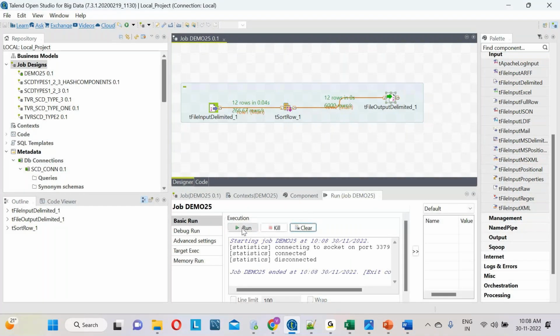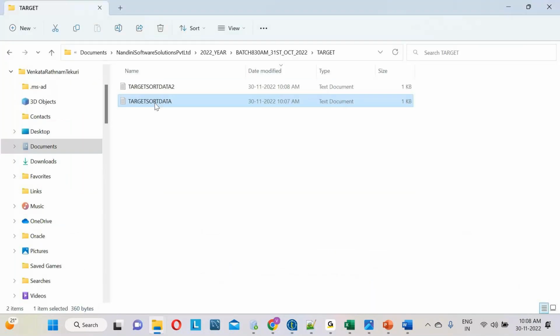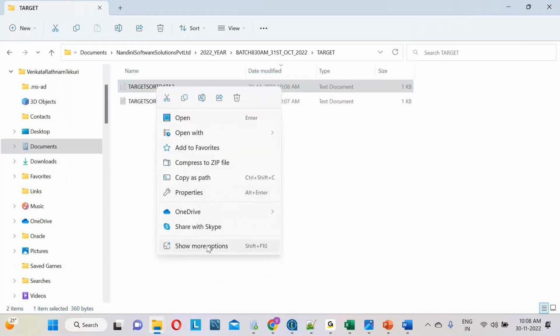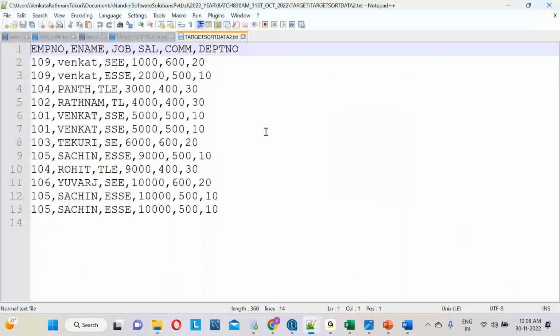When I open the second output, what values should I get? Salary values in ascending order. Is it coming, team? Okay, so what will tFileInputDelimited do?